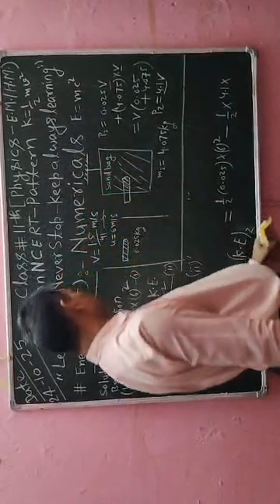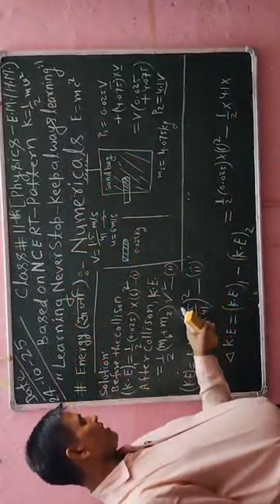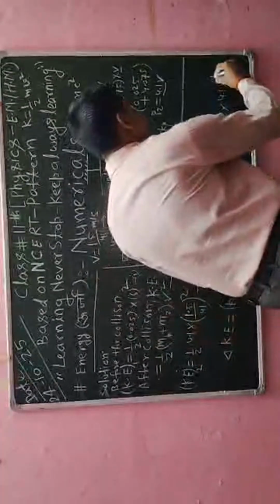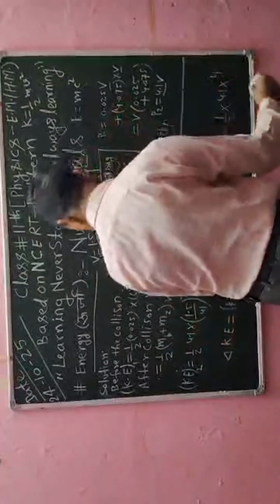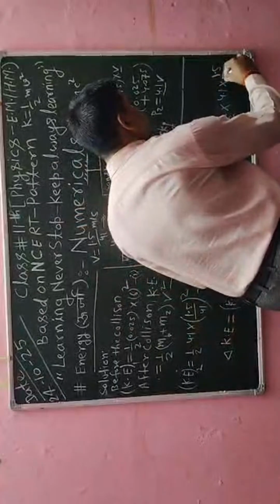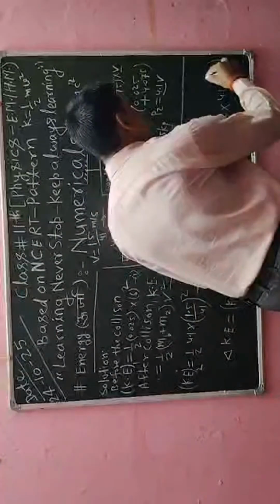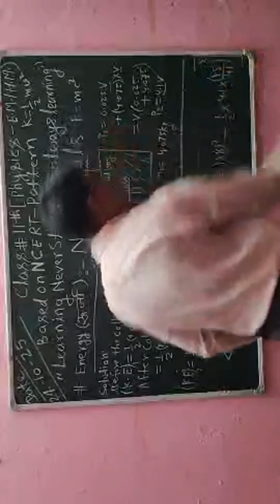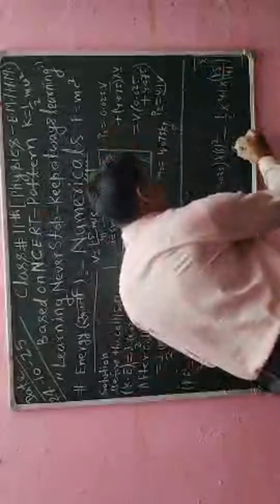Now velocity I have calculated here, 1.5 divided by 41 whole square. So after simplifying I will get a value, and that value will be the loss of energy, and that is the final answer of my question.